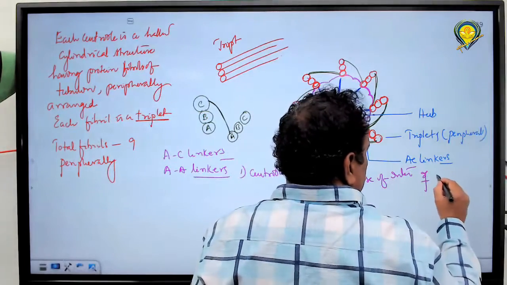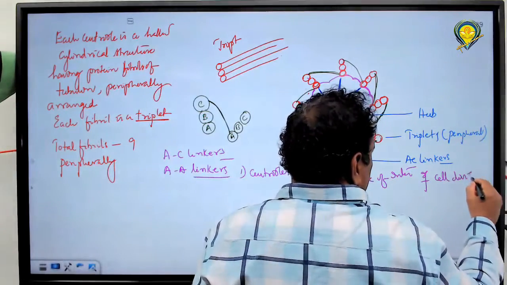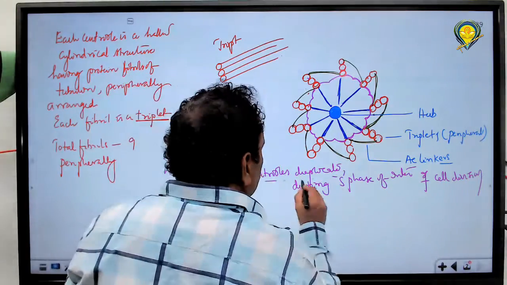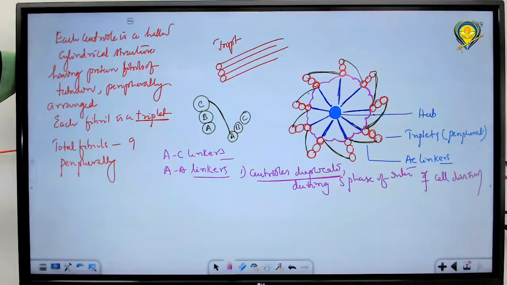In cell division, there are two phases, interphase and M phase. Interphase has three subphases: G1, S and G2. In S phase, what happens? Centrioles duplicate and migrate to other areas. So the centrioles decide the plane of division. Centriole position gives the polarity. From there, spindle fibers are formed. So the plane of cell division is decided by the location of centrioles.